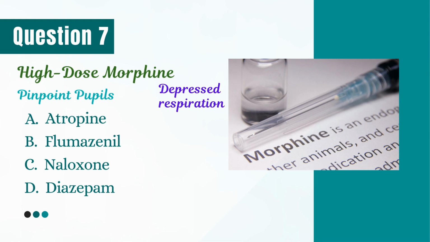Question 7. A patient on high-dose morphine postoperatively is found unresponsive with pinpoint pupils and depressed respiration. What is the immediate treatment? Correct answer is C, naloxone. An opioid antagonist, it rapidly reverses respiratory depression. Let's look at the other choices. Atropine is an anticholinergic, not useful here. Flumazenil is used for benzodiazepine overdose. Diazepam would worsen CNS depression.